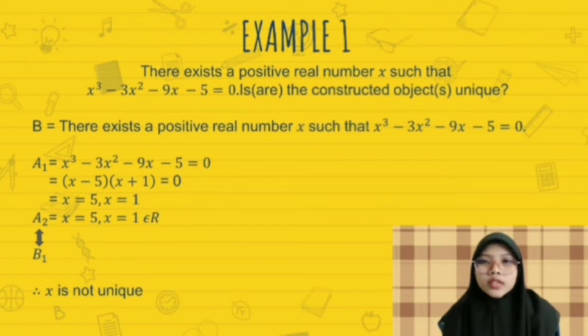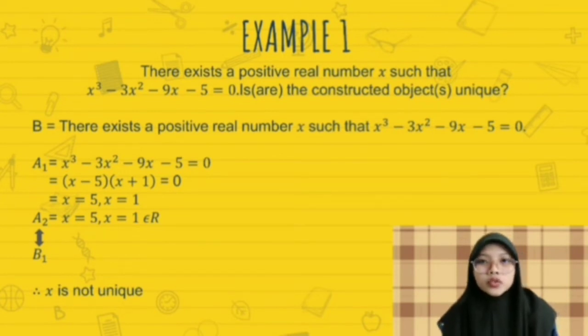Are the constructed objects unique? It clearly shows that it's B. Why? Because it started with "there exists." And the question asks, are the constructed objects unique? Unique means the final answer will only have one value, while if the answer has more than one value, it's called not unique. So B: there exists a positive real number x such that x cubed minus 3x squared minus